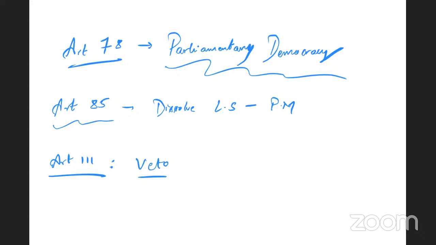Number two, when can the President exercise pocket veto? The President exercises the power of pocket veto directly on the advice of the Prime Minister. If the Prime Minister himself says to the President not to act on a particular legislation, then also the President can exercise his pocket veto, that he does not act on the bill. As there is no time period within which the President is to act on the bill, he does not act on the bill, and the legislation is put into abeyance.